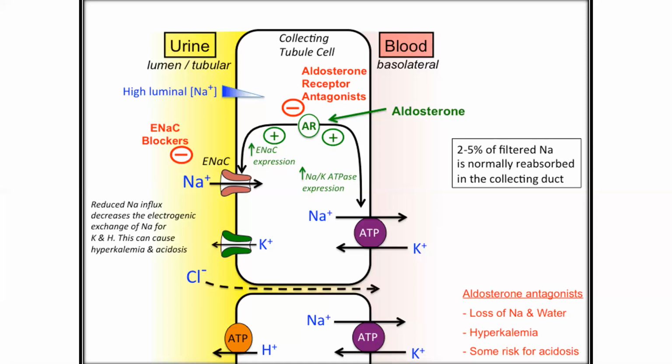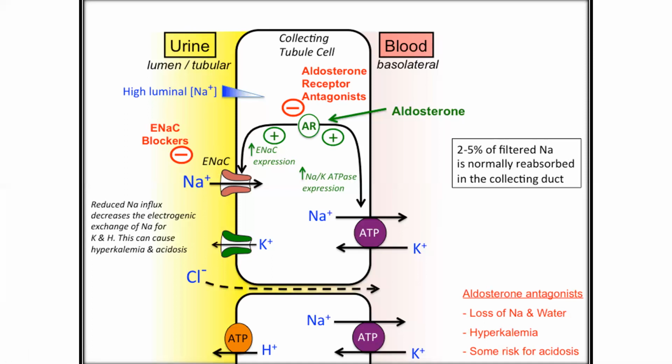When we use an aldosterone antagonist drug like spironolactone, spironolactone acts on the aldosterone receptor, and this aldosterone receptor is antagonized, and no more functions are performed by AIP.